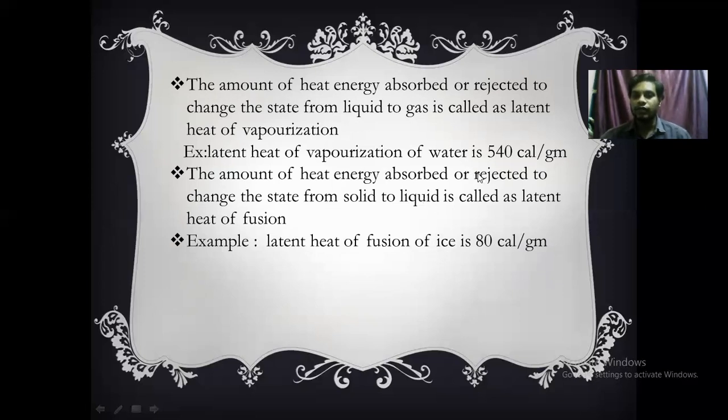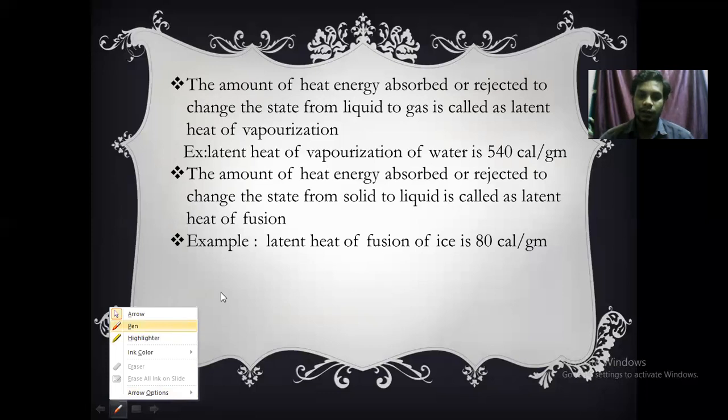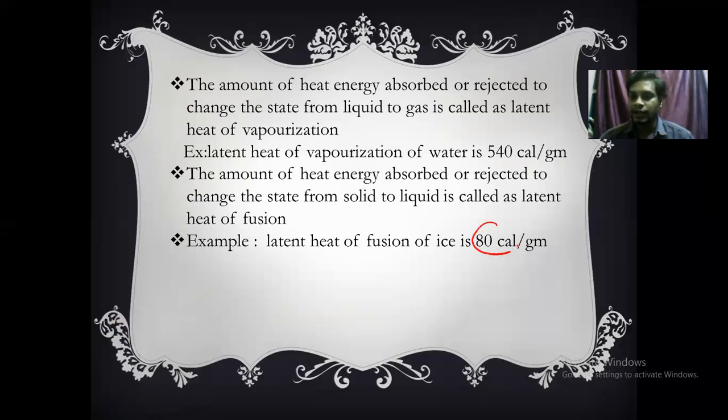So from this you can say that to convert water into steam we require more heat energy than to convert ice to water. To convert ice to water we require only 80 calorie per 1 gram.